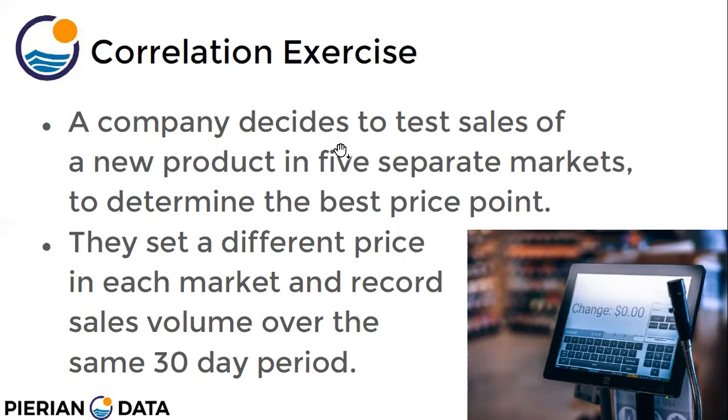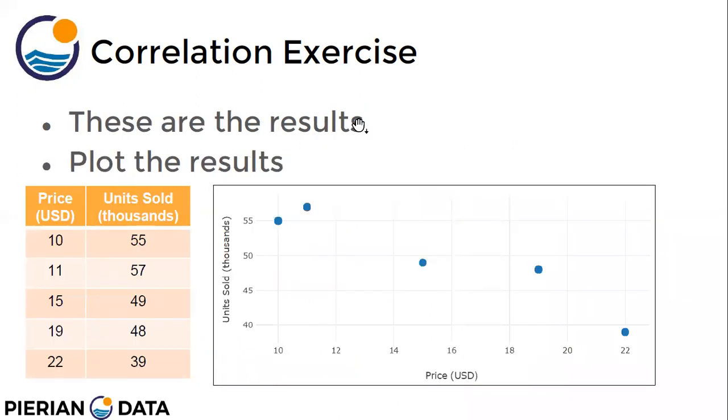Okay, so suppose a company is selling a mobile phone, and in one market it is selling at 10,000, in another market at 12,000, in the third market at 8,000. So to decide what the best price for a mobile phone, or any product, is going to be, the company kept separate selling prices of that product in five separate markets. Okay, and it recorded the sales of that particular product for 30 days. Okay, so these are the results, right?